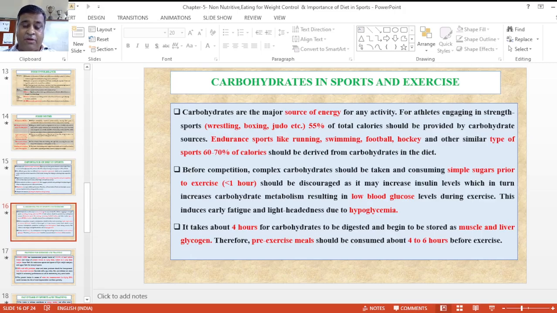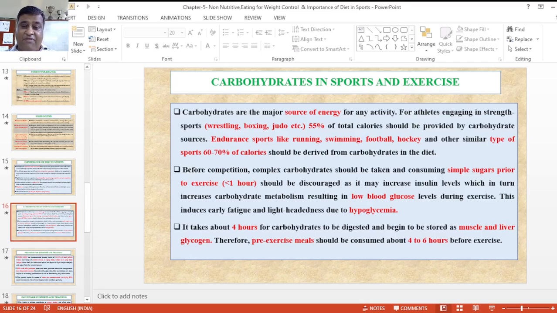Before competition, complex carbohydrates are required, and they should be consumed at least 1 hour before exercise. Otherwise they can affect carbohydrate metabolism, resulting in a low blood sugar level during exercise, inducing early fatigue and lightheadedness due to hypoglycemia.